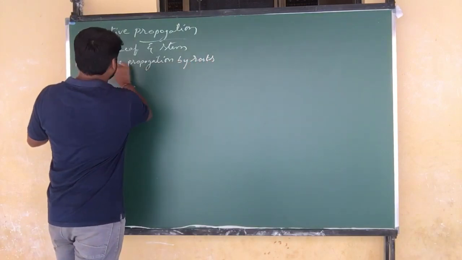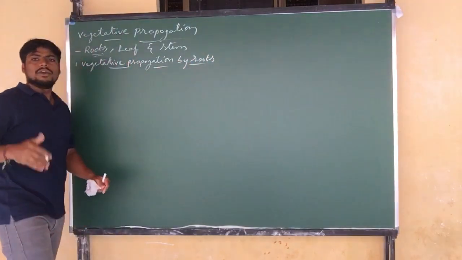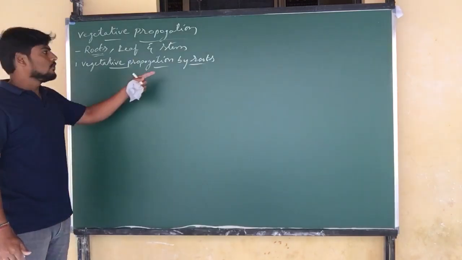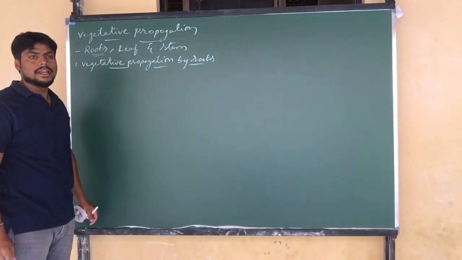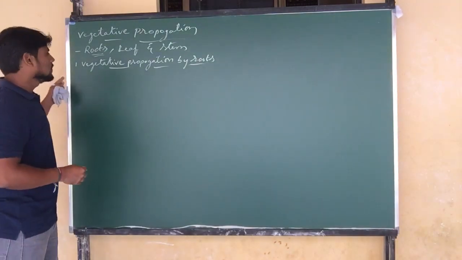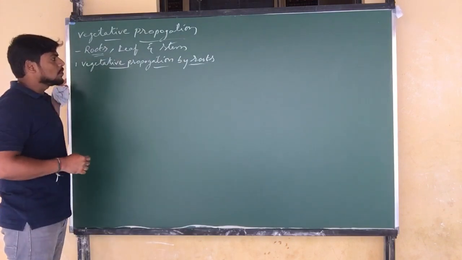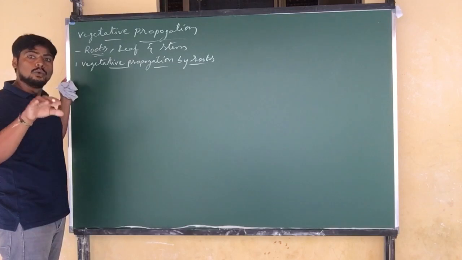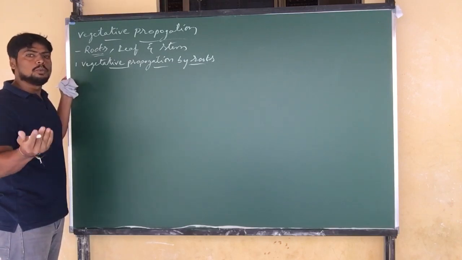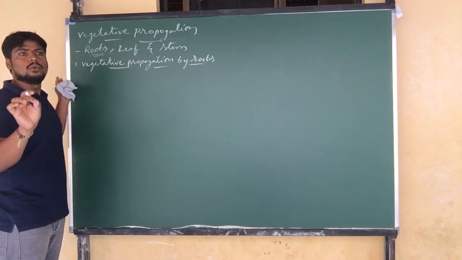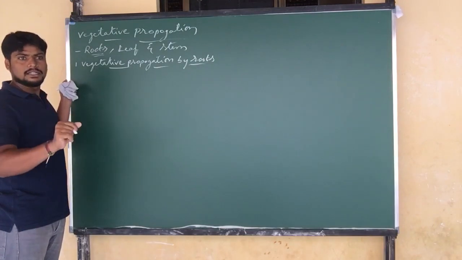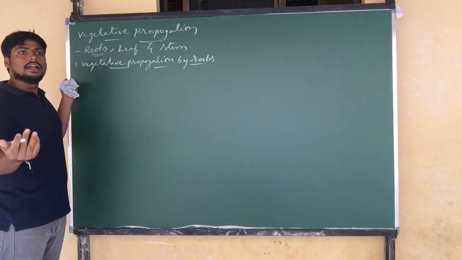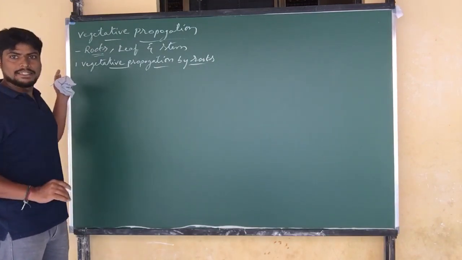Vegetative propagation by roots. Which plants use the method of roots to produce their new young ones? That is what we are going to discuss. Under vegetative propagation by roots, some plant roots are able to produce adventitious roots or radical buds, which in turn grow into a new plant.